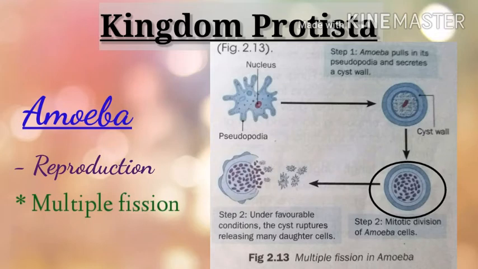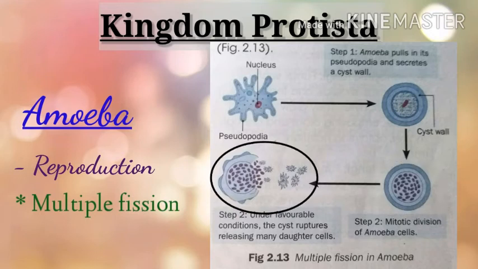Nuclear division is followed by division of the cytoplasm into many parts. Each part of the cytoplasm contains one nucleus. It will remain like this until the end of the unfavorable condition. When favorable conditions return, the cyst breaks open and releases many daughter cells from a single parent cell. So, under kingdom Protista, we have discussed amoeba.